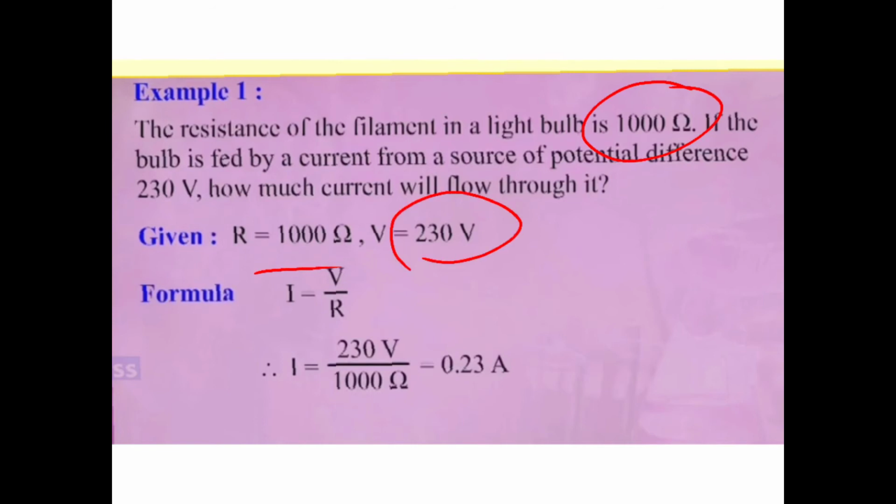Normally this is the potential difference we get at our house. So let us use, what is the formula? V is equal to IR. Remember, only one formula, V is equal to IR. Depending upon what is asked, you do the derivation. So I will be V upon R. Now substitute the value, 230 upon 1000, so it gives our answer as 0.23 ampere.